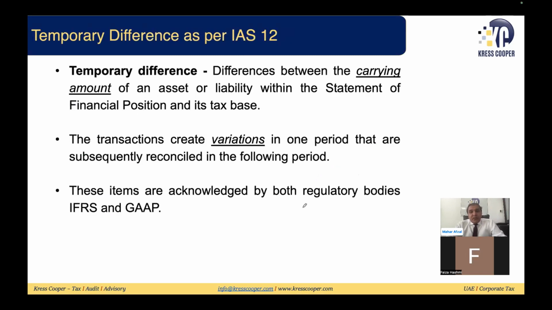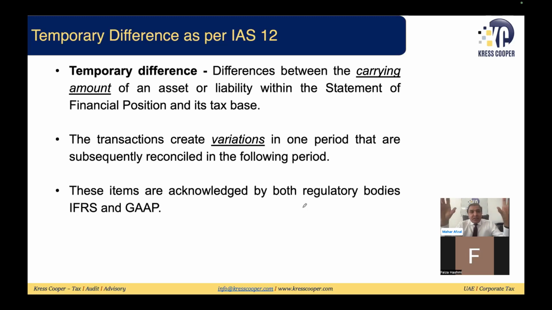So temporary differences, if I'm asking typically from the point of view of IAS 12, IFRS says this is a difference between the carrying amount and the tax base. In the language of a layman, the carrying amount is the amount that has been assigned as per the IFRS. Usually this is cost less accumulated depreciation, amortization, whatever is the case. It is the amount assigned to any item as per the principles of IFRS. Tax base means the amount that is assigned as per the tax principles.